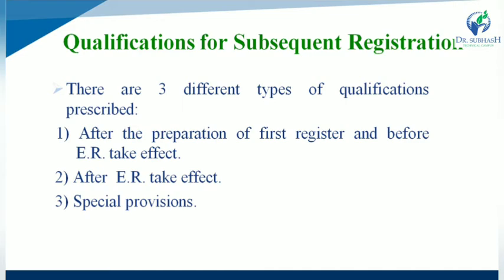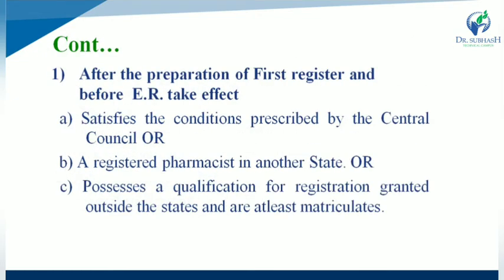What are the qualifications for subsequent registration? There are 3 different types of qualifications that are prescribed. First one, that is after the preparation of first register and before the education regulation takes place. Second one, that is after education regulation takes place. And third one, special provisions. So all are the 3 qualifications that are required for subsequent registration. We will discuss one by one.